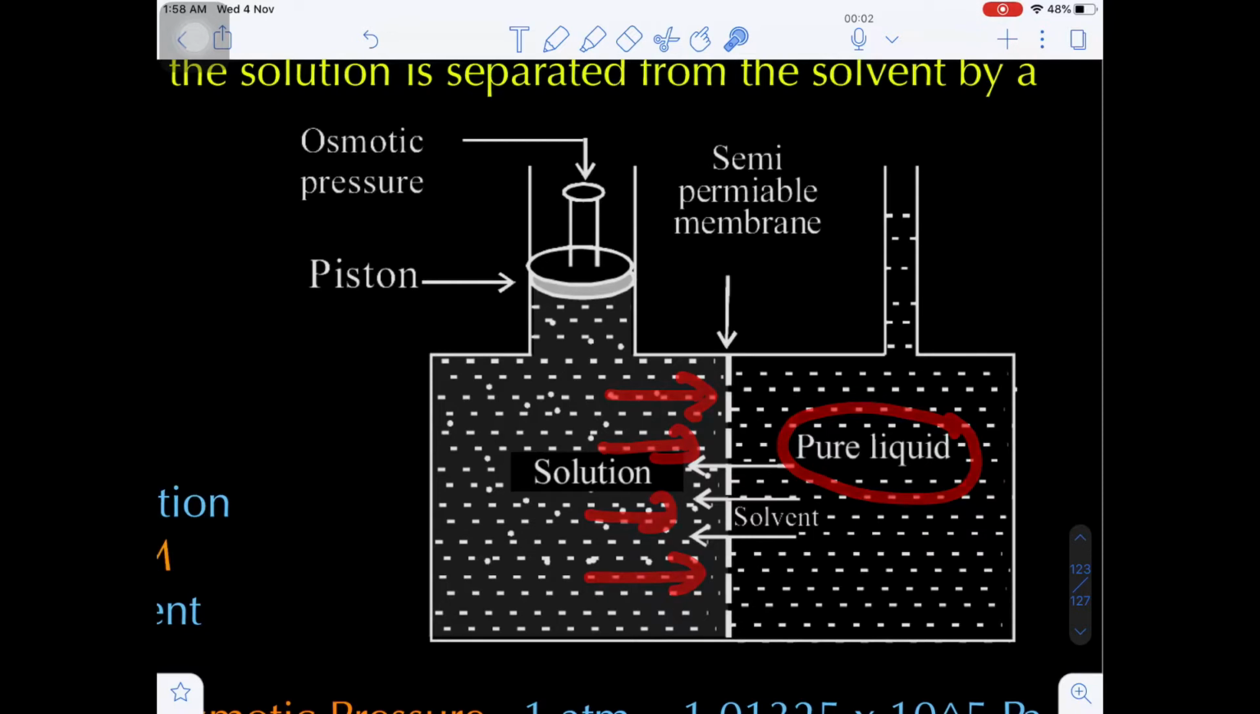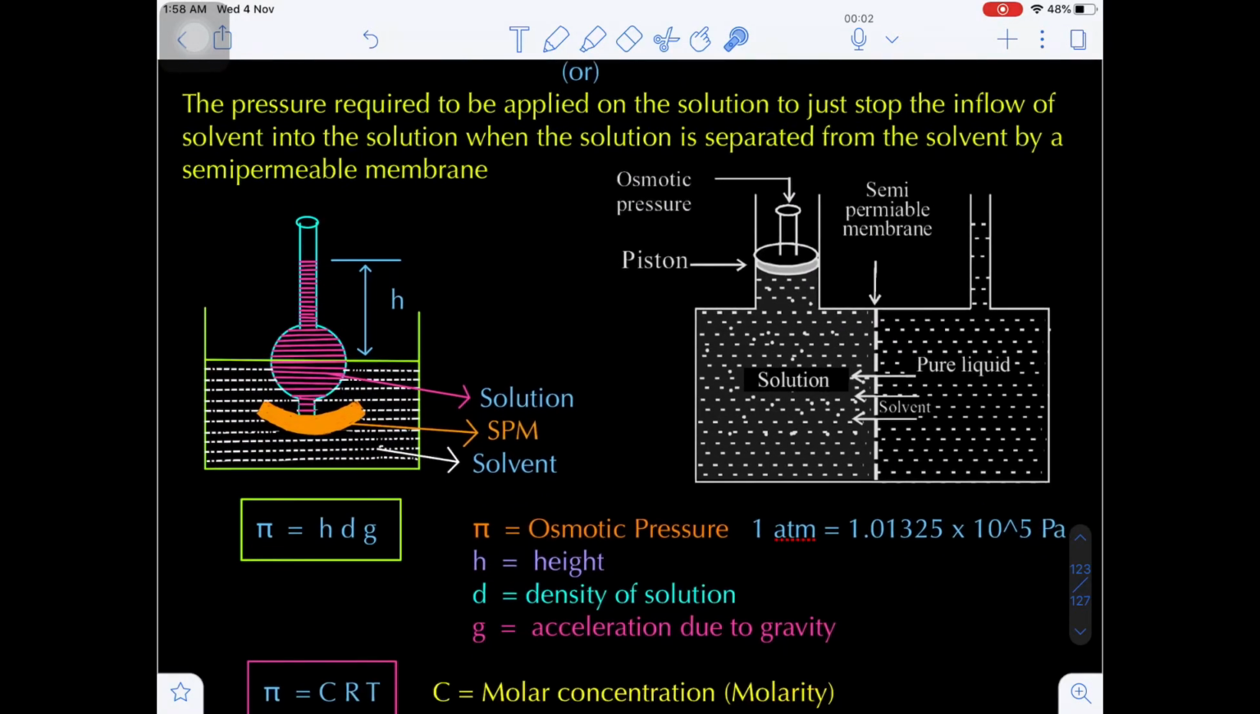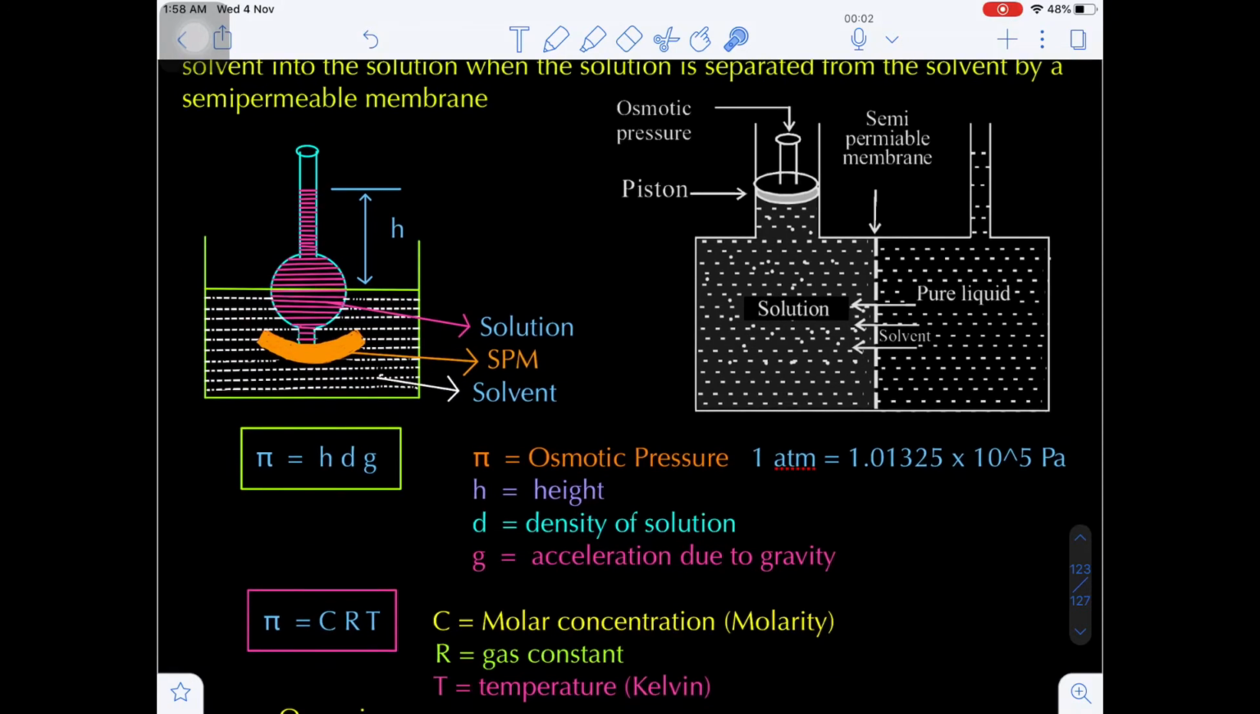That means however much pressure developed in the solution, if we apply the same amount of pressure on the surface of the solution so that the osmosis gets stopped, that applied pressure is known as the osmotic pressure. That applied pressure is known as what? Osmotic pressure. Are you getting my point?